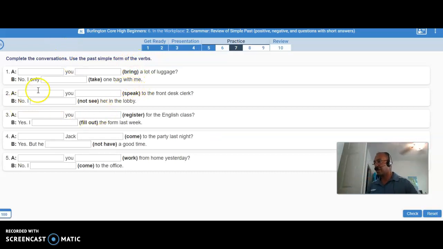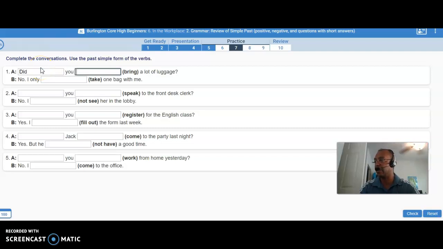Okay, so we're going to complete this conversation. Use the past simple form of these verbs, okay? You bring a lot of luggage. So the question here that is asking is, the verb is to bring a lot of luggage, right? So it's a question. So what you want to write in there is did, correct. And make sure that it's capital, right?